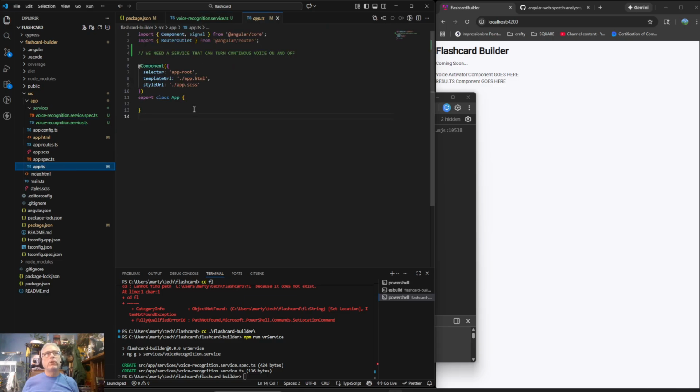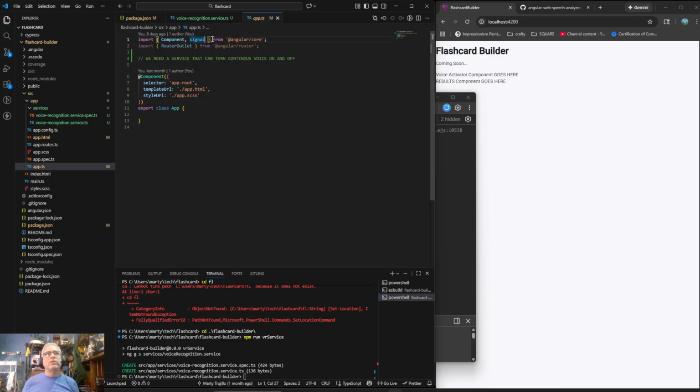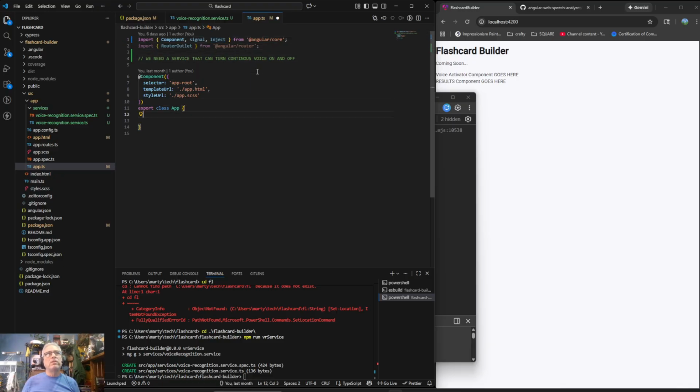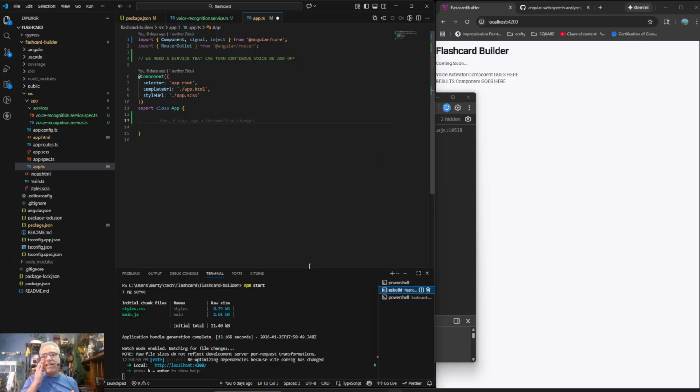So let's go ahead and import it into our app. In order to import it into our app, we want to use this function that is defined in the Angular core. It's called inject. Inject is a really cool function that will actually take a service and put it into the injector, or I don't know, injection tree, something like that. I can't really remember exactly what the right words are. But basically we're going to say